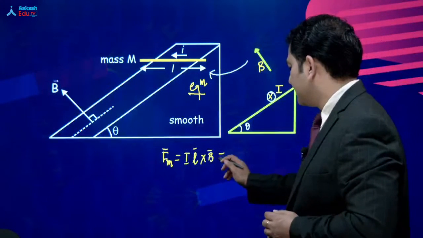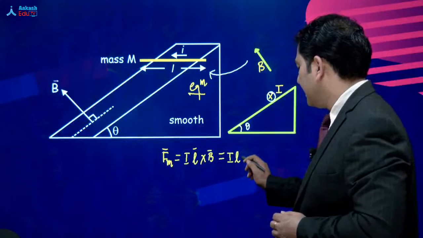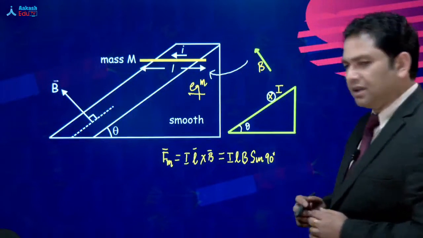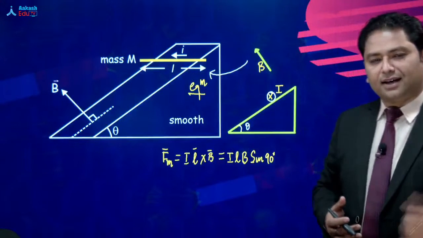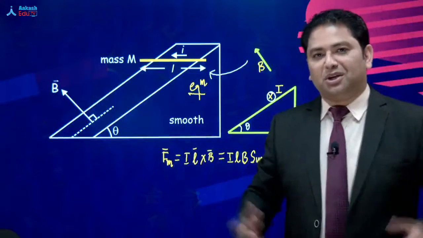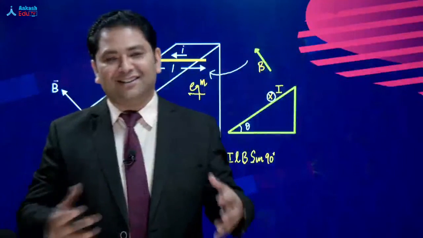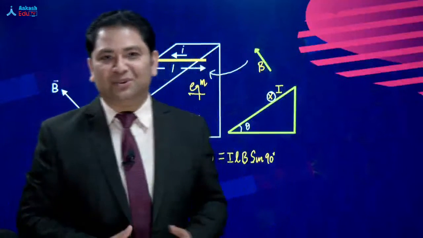So, in that given condition, that comes out to be ILB sine of 90. थोड़ा सा और swag रखना है, then you say sine pi by 2. So, when you say angle in radian, you would get a little bit of more swag. Sine pi by 2. Sounds cool, right?